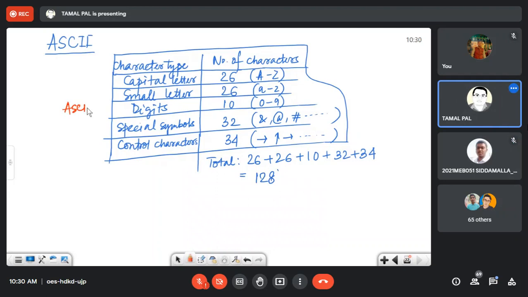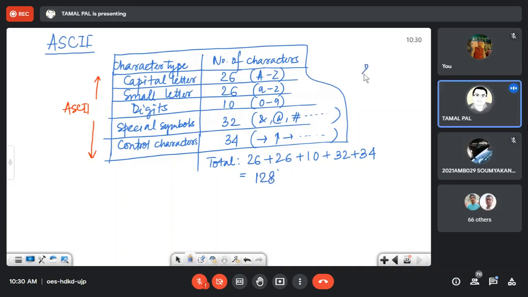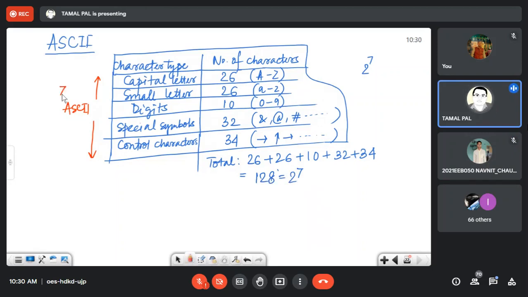This is actually the ASCII when it was prepared first. Now, tell me how many bits are required to represent 128 numbers? 7 bits, because 2 to the power 7 means 128. Check it. Yes, sir. So 7 bits are required for representing. So initial ASCII, when it was prepared the first time, was 7 bits.